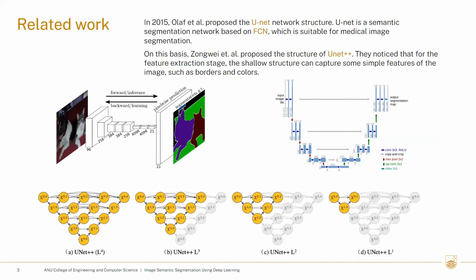On this basis, researchers proposed the structure of UNet++. They noticed that the deep structure can capture the abstract features of the image because of the large receptive field and more convolution operations. However, for any specific task, the degree of abstraction required is not fixed.